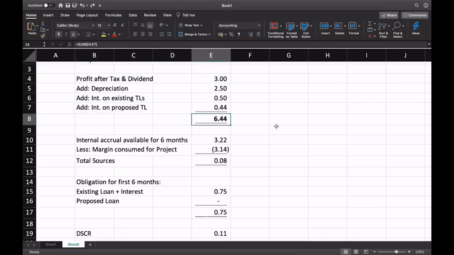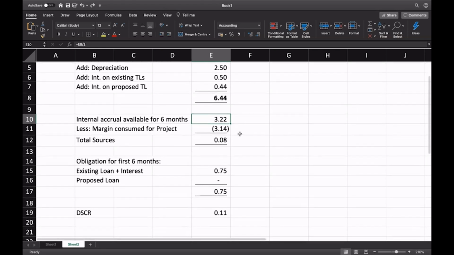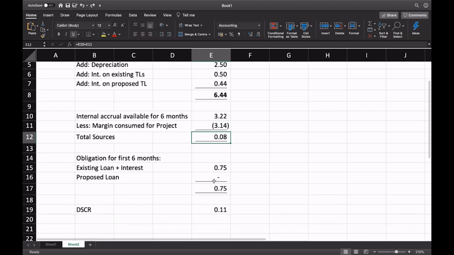So 6.44 is the annual position and this is the 6 months position. If we use this substantially for meeting the margin, then nothing will be available for meeting the existing loan repayment obligation, and because of that, if they become a defaulter, it will eventually affect the proposed project also. So answering the question whether the internal accruals can be used as margin for this project, the answer should be a straight no.